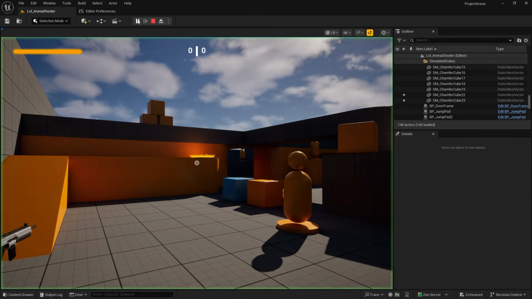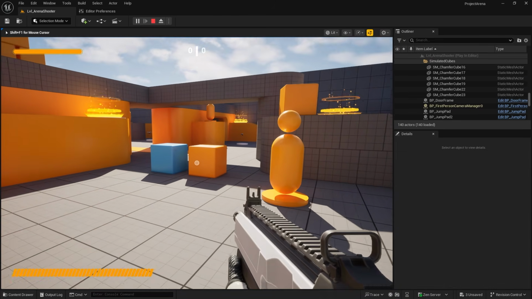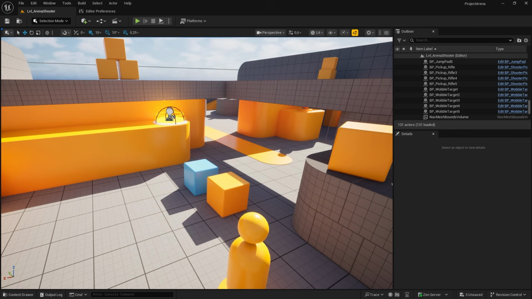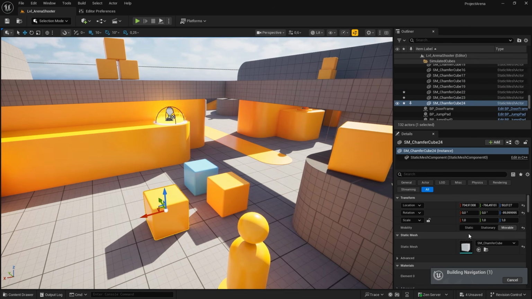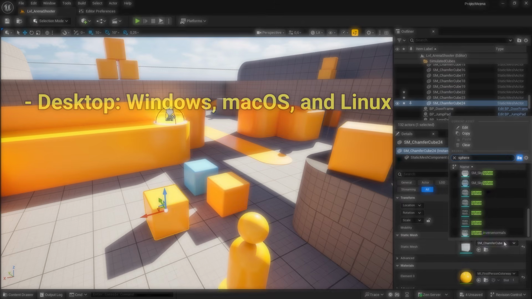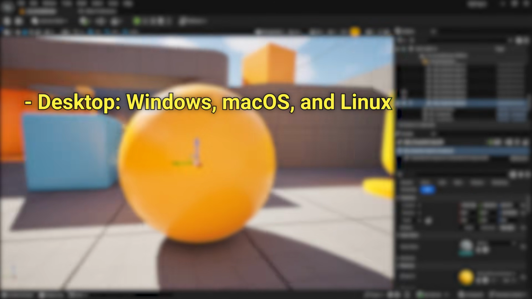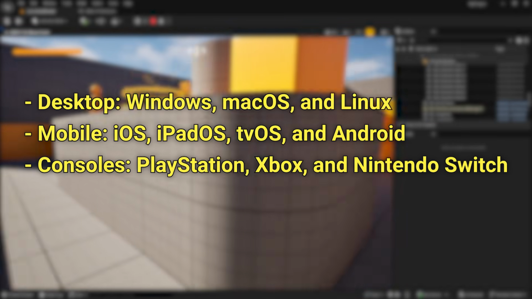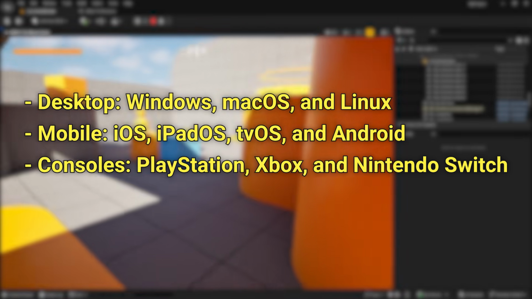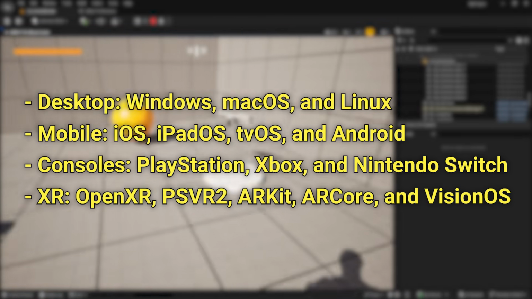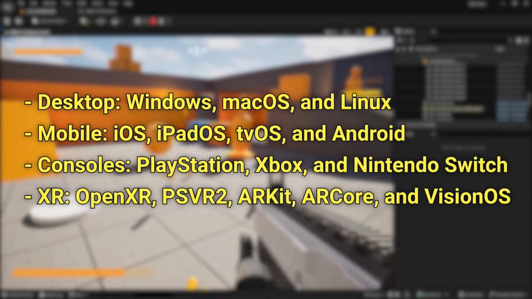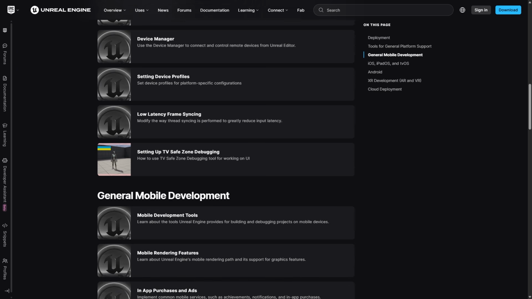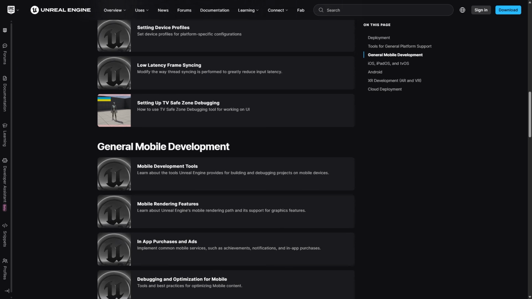When you decide to package your project, you need to select a target platform. This tells Unreal Engine how to build and cook all the content in a way that works on an intended system, such as Windows or a console platform. Unreal Engine supports packaging for different target platforms, like desktop platforms like Windows, macOS, and Linux, mobile platforms like iOS, iPadOS, tvOS, and Android, all major consoles like PlayStation, Xbox, and Nintendo Switch, XR platforms such as OpenXR, PSVR2, ARKit, ARCore, and VisionOS. Packaging can require additional software and software development kits, also known as SDKs, like for proprietary software used to run on consoles.